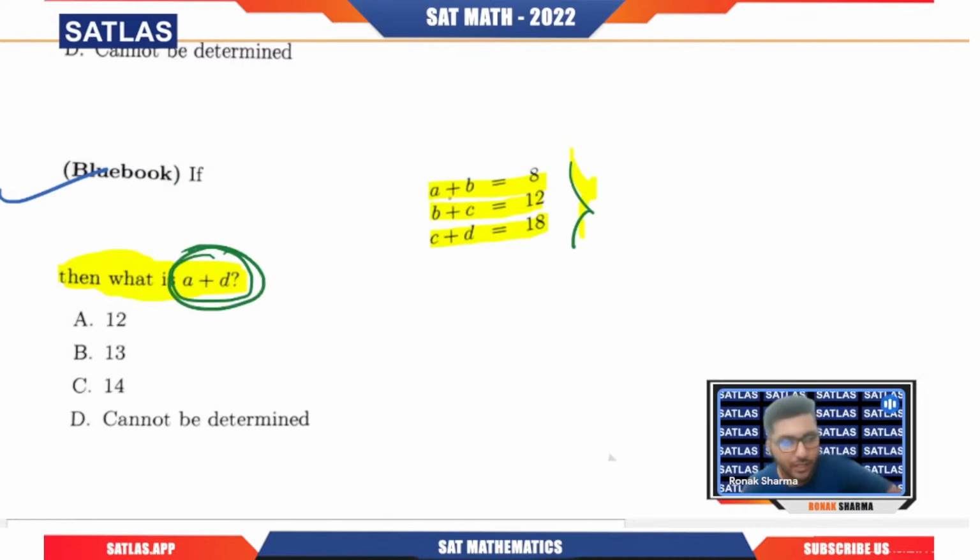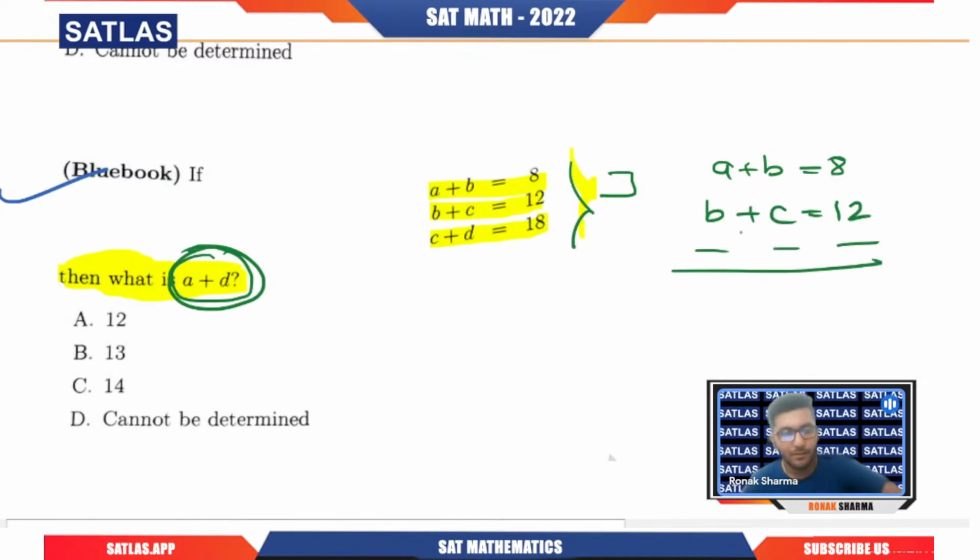Now see, if I subtract these two equations, what will I get? a plus b equals 8, b plus c equals 12. If I subtract these two equations, tell me what will happen? b cancels out, a will remain, right? Get the value of b first, then the value of c.